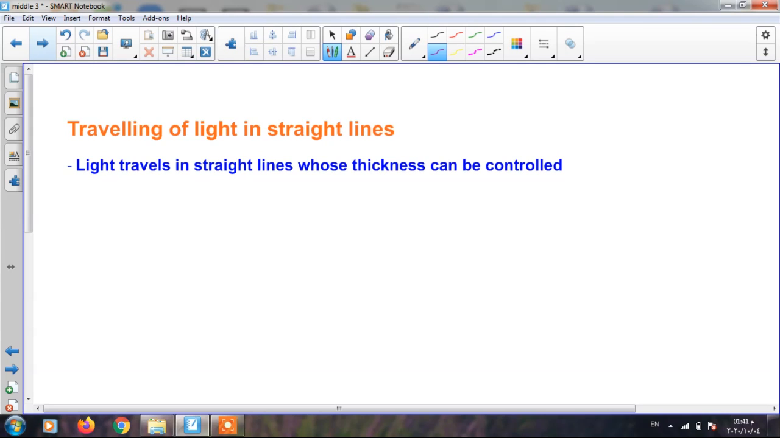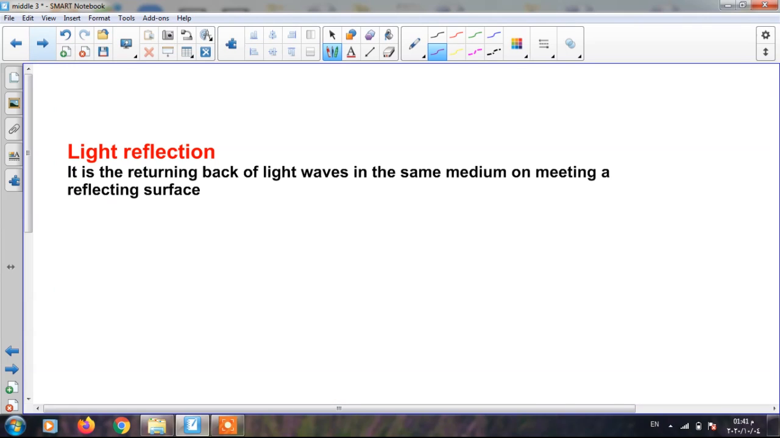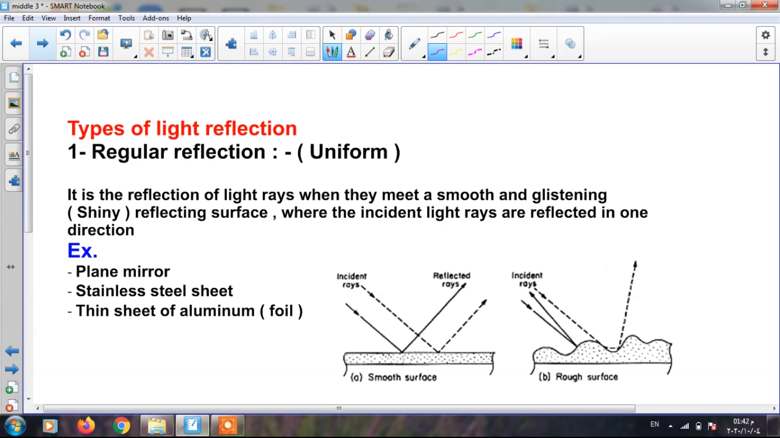Now we are going to talk about another very important topic which is called light reflection. What is meant by light reflection? It is the returning back of a light wave in the same medium on meeting a reflecting surface. The surface at which the reflection takes place is called the reflecting surface. According to the reflecting surface, we can classify light reflection into 2 types, which are regular reflection and irregular reflection, or you can say uniform reflection and non-uniform reflection.